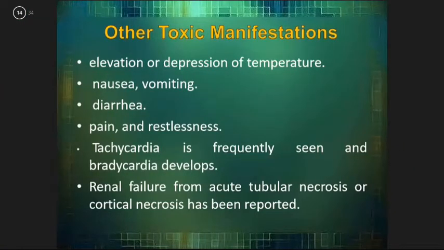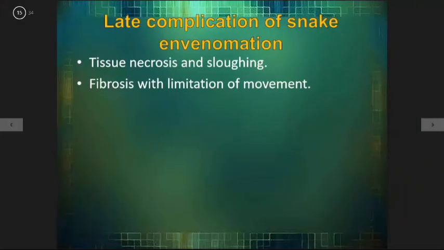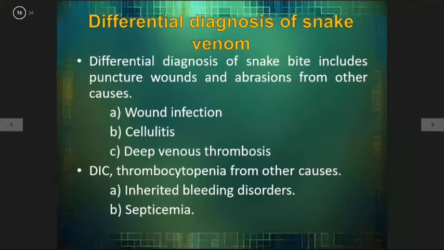Other toxic manifestations: elevation or depression of temperature, nausea, vomiting, diarrhea, pain, restlessness; tachycardia is seen more frequently than bradycardia. Renal failure from acute tubular necrosis and cortical necrosis has been reported. Late complications of snake envenomation: tissue necrosis and sloughing, fibrosis with limitation of movement.